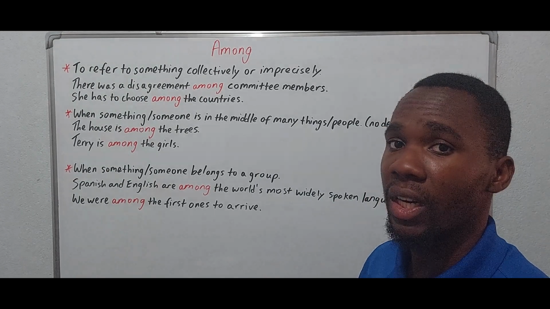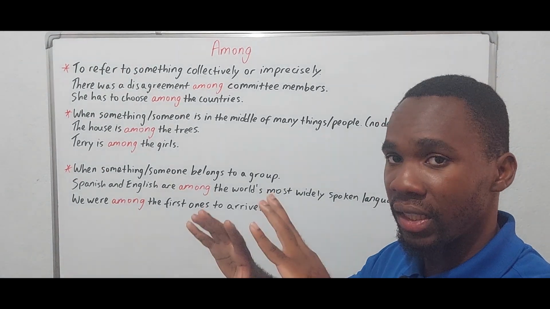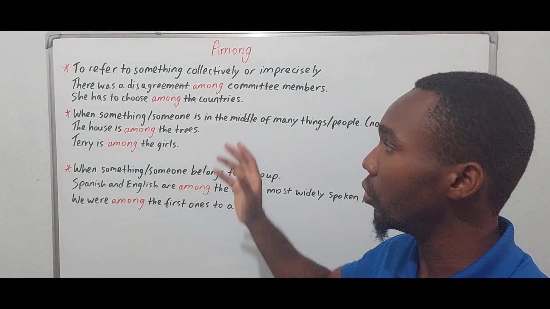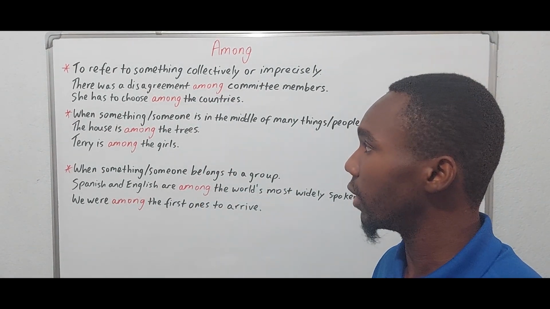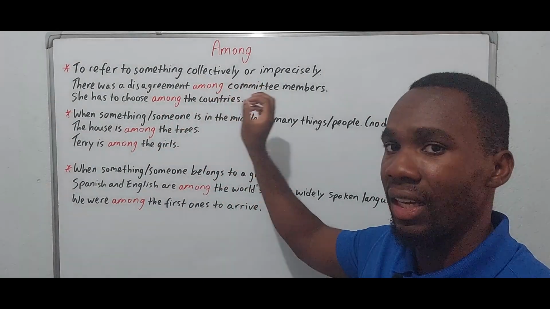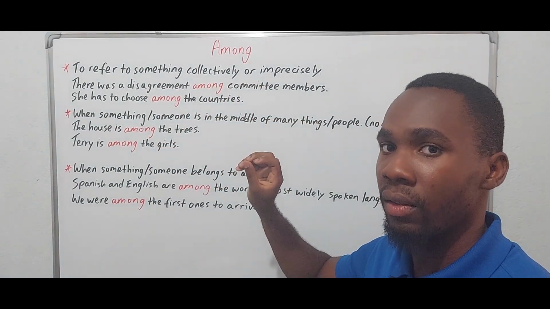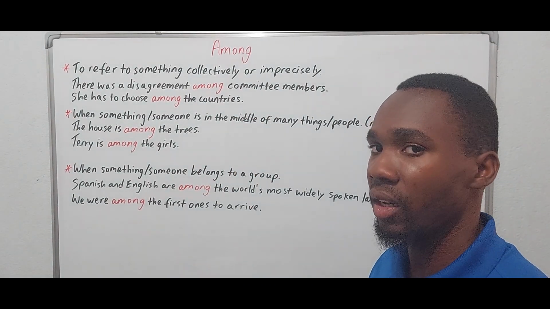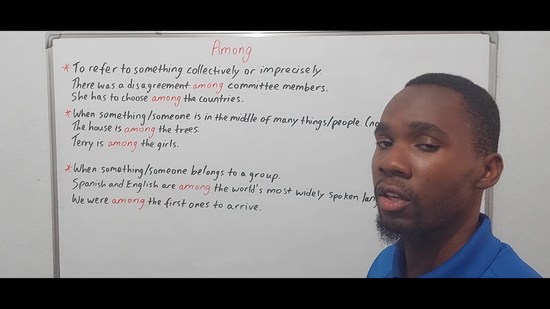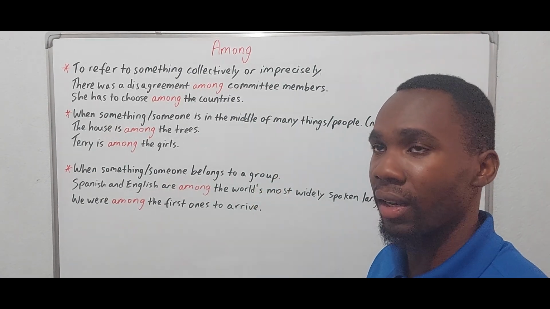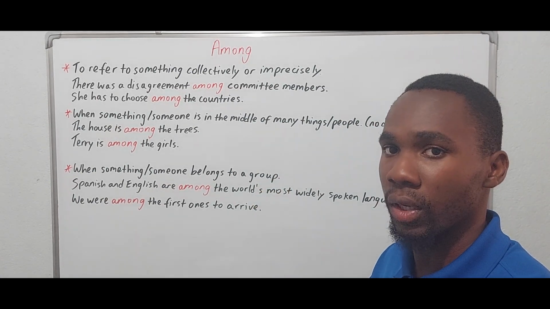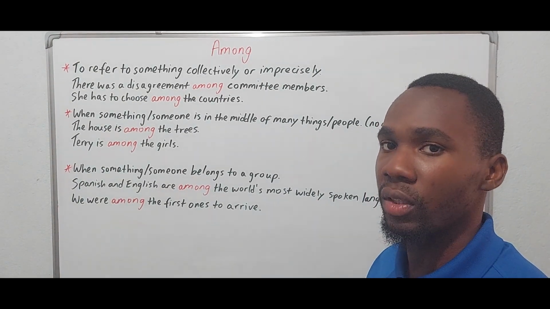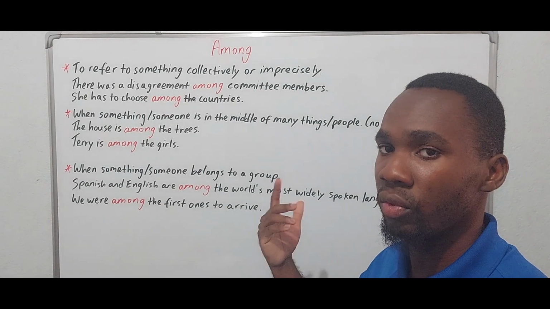We don't know the number of countries, but the countries are seen as a group, as a whole. So we use among. Now, if we were to list the individual countries, then we would have to use between. But because the countries are seen as a collective, we use among. That lack of precision is going to necessitate that we use among.